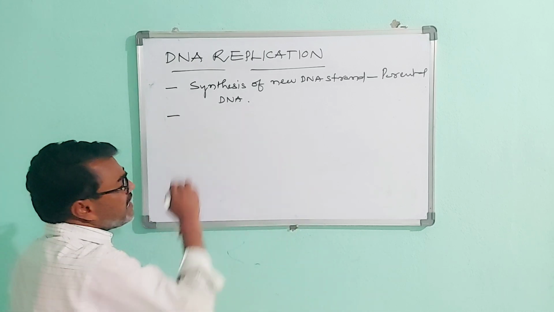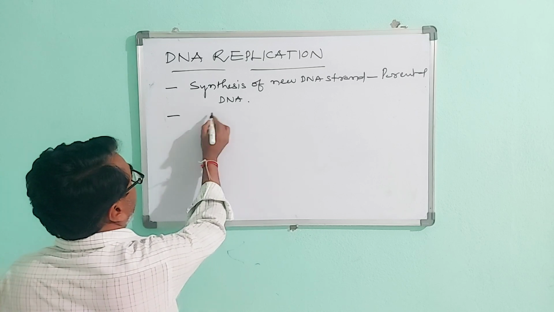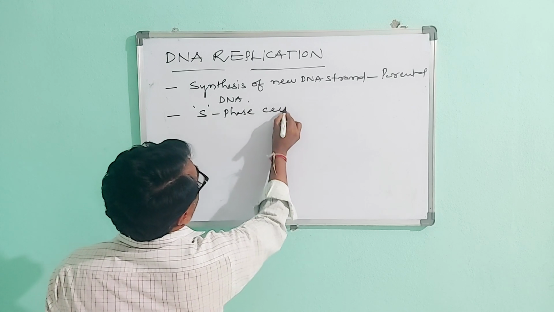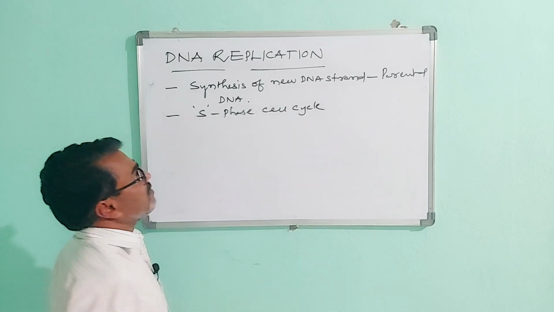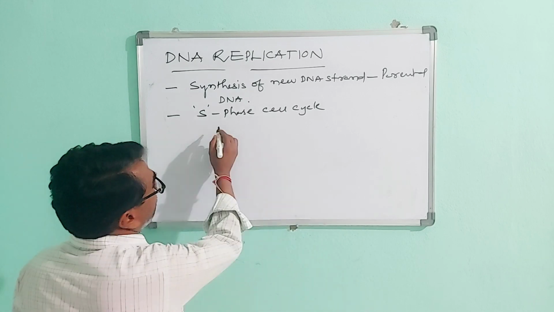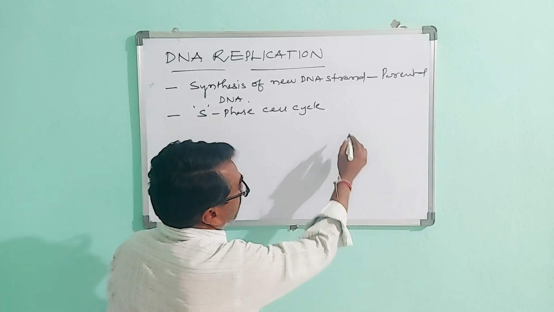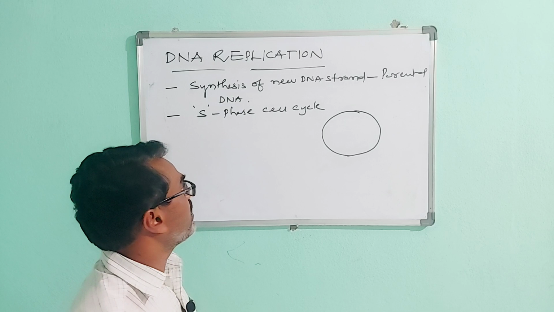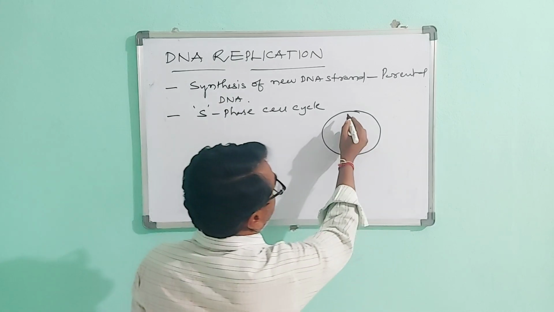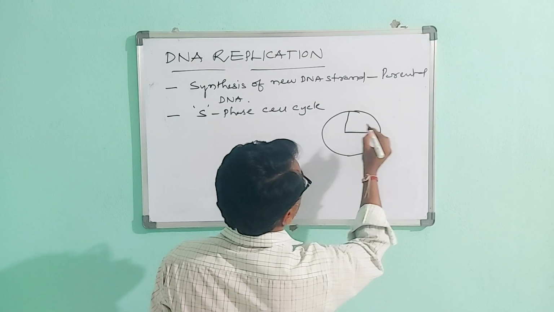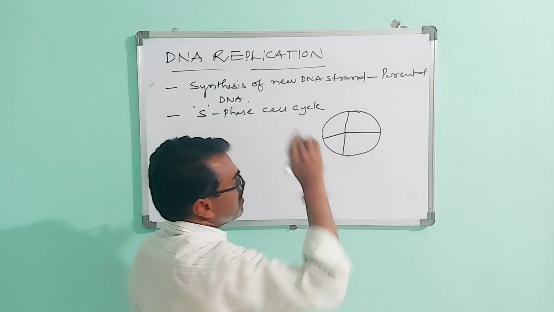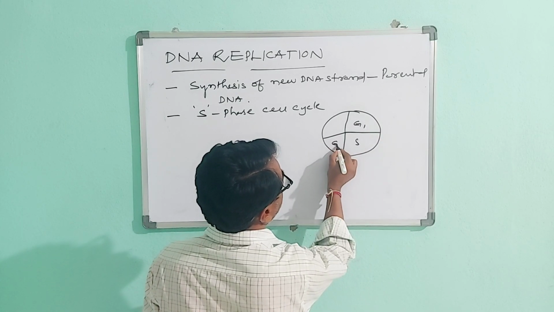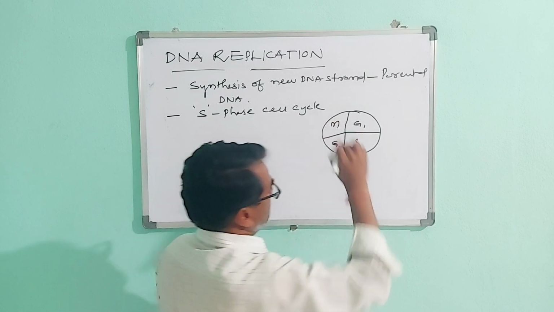The DNA replication occurs in the S phase of the cell cycle. Observe the diagram. It is the cell cycle, which we already discussed in the previous standard. It has subphases: G1 phase, S phase, G2 and M phase.